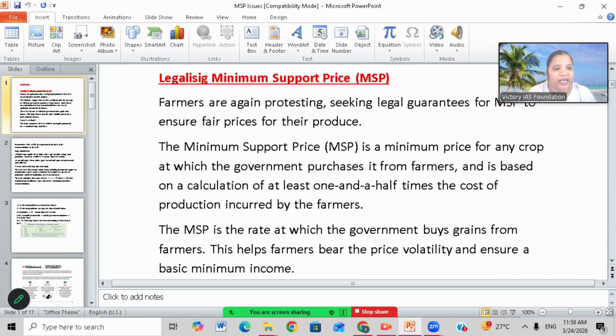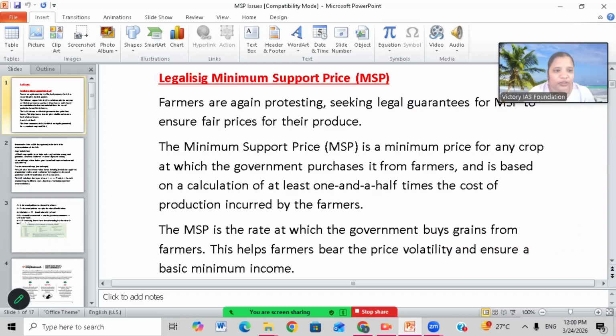So MSP is a rate at which the government will buy the produce from the farmer, and it should be a minimum price so that the farmer does not get any loss in case of a demand fall. For example, take tomato. In one year the production is so high that automatically the tomato rate falls.